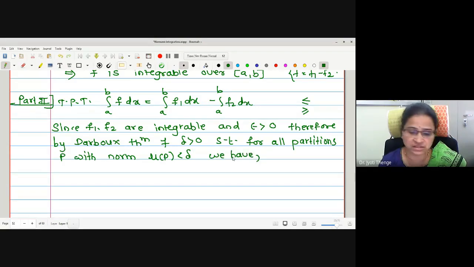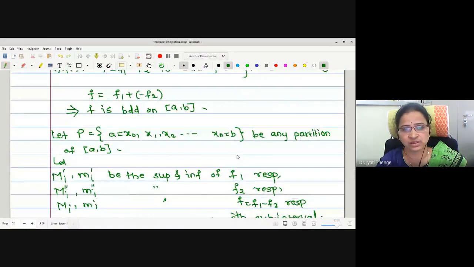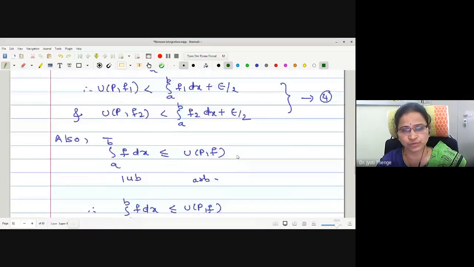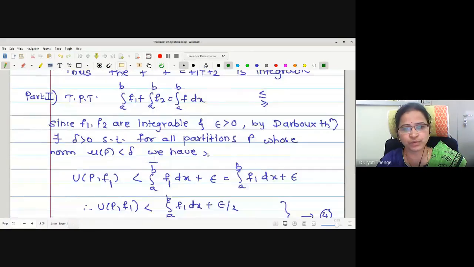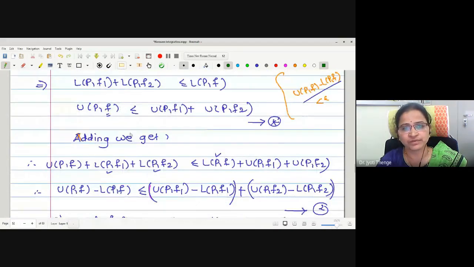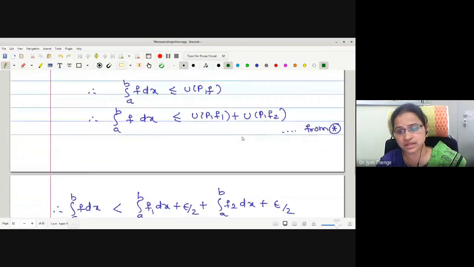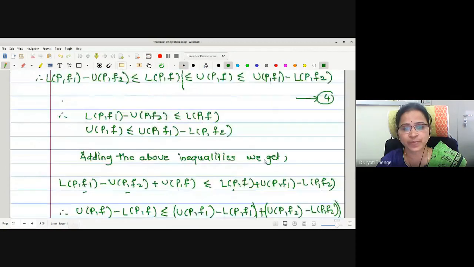See, in the last theorem, we have written the values UPF1 and UPF2 by Darboux theorem because UPF we found to be less than or equal to UPF1 and UPF2. This was by the star equation. But in this theorem, what we have obtained is UPF is less than or equal to UPF1 and LPF2.